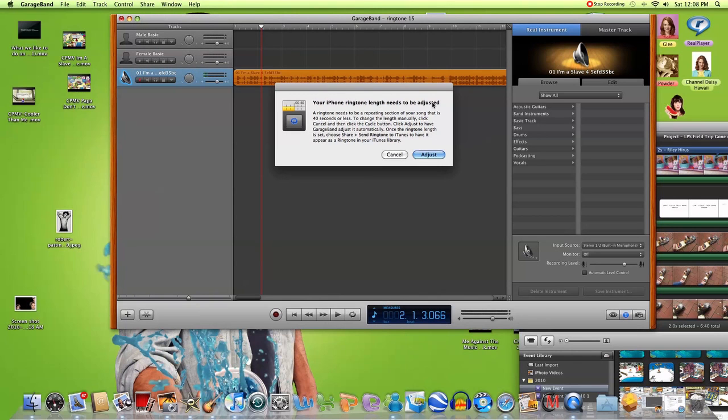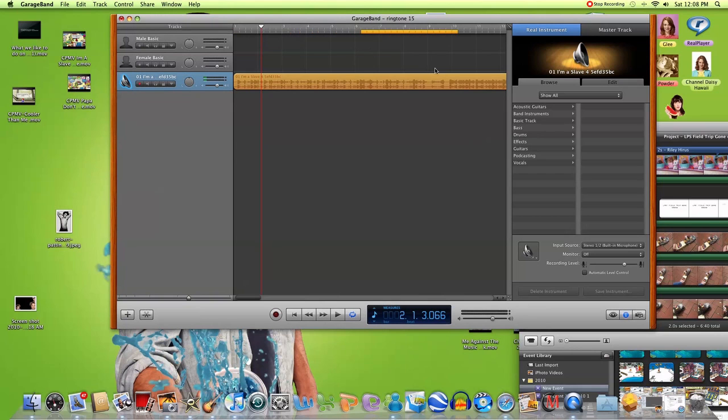Your iPhone ringtone length needs to be adjusted, so that comes up, and this little yellow bar controls where your ringtone goes. Okay, now find a part of the song where you want your ringtone to start. So you try and find the chorus. So I want to start around there, then press play. Then your ringtone should start playing. Now, where's the chorus on this thing?